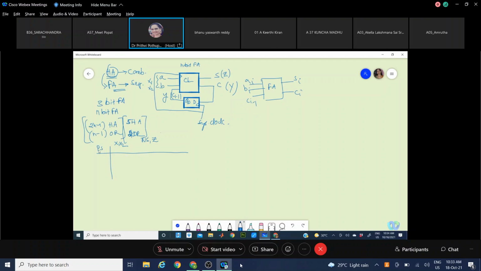The present state is the carry coming from the previous stage. How many values can a carry have? Carry can have 2 values: 0 or 1.